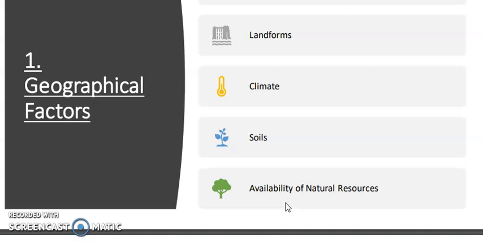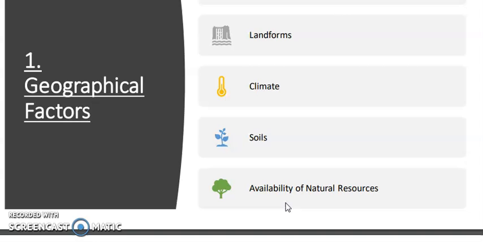Now the soil. The fertile soil is one of the important factors for agriculture and different kinds of activities. Therefore the fertile soil has more people, as they can do agriculture over there. In case of India also, if we take an example, we will see this Ganga Brahmaputra plain, due to the high fertility of the soil, we can see a huge amount of population is present over there.